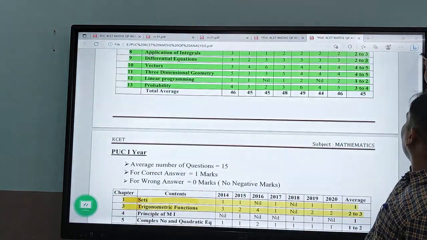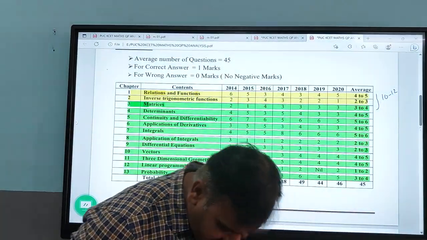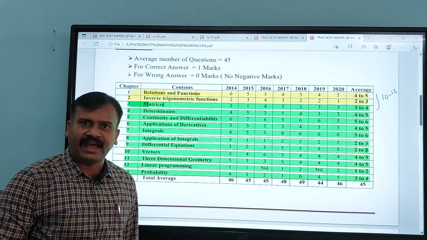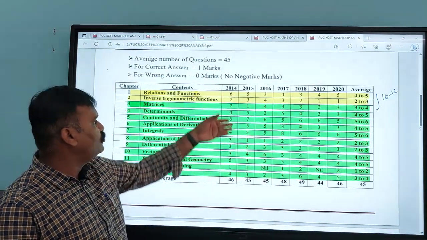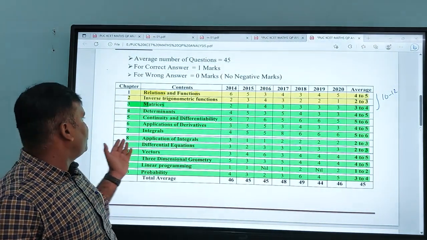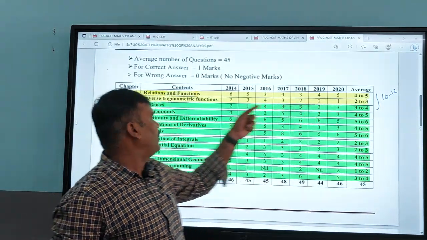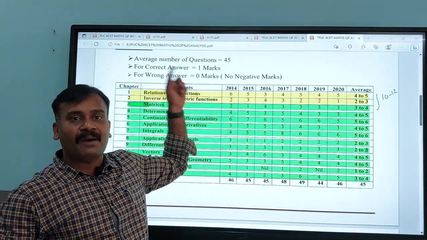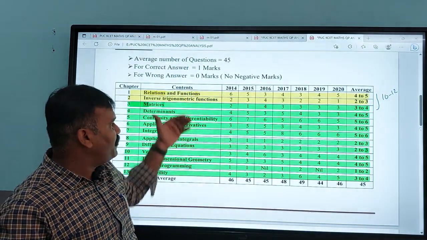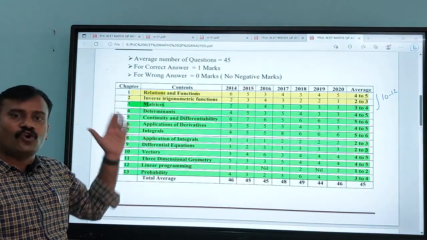And when it comes to the remaining chapters, I shaded them with the green color here. They are the more weightage chapters, and you need to concentrate more on those chapters, and they are very important chapters also. So please keep in your mind, in the 2022 last year question paper, in the chapter matrices, they asked 8 questions. That's why you need to concentrate on those chapters.